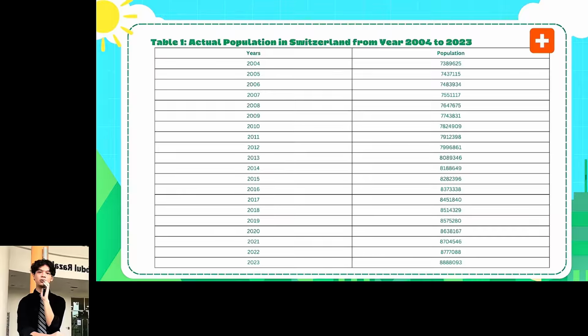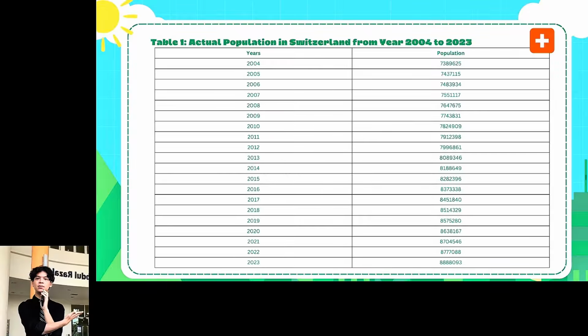Firstly, we will take a look at the tables that comprise the actual population of Switzerland from 2004 to 2023 and the population values generated from the particular mathematical model over the same period. Based on the first table, the actual population shows a clear and steady increase throughout the 20 years. The population rose from 1.3 million in 2004 to 8.8 million in 2023, indicating a consistent growth trend with no significant decrease or irregular fluctuations. This suggests that the country experienced stable demographic growth over time.